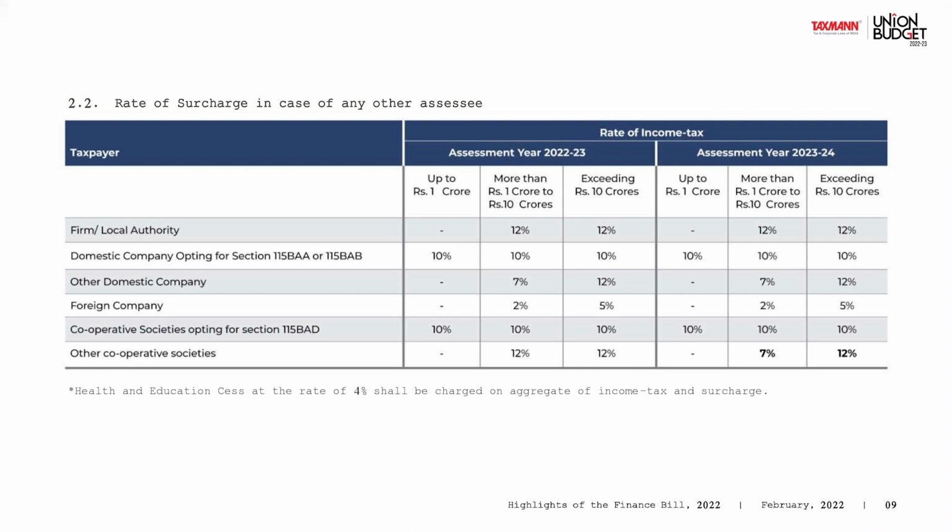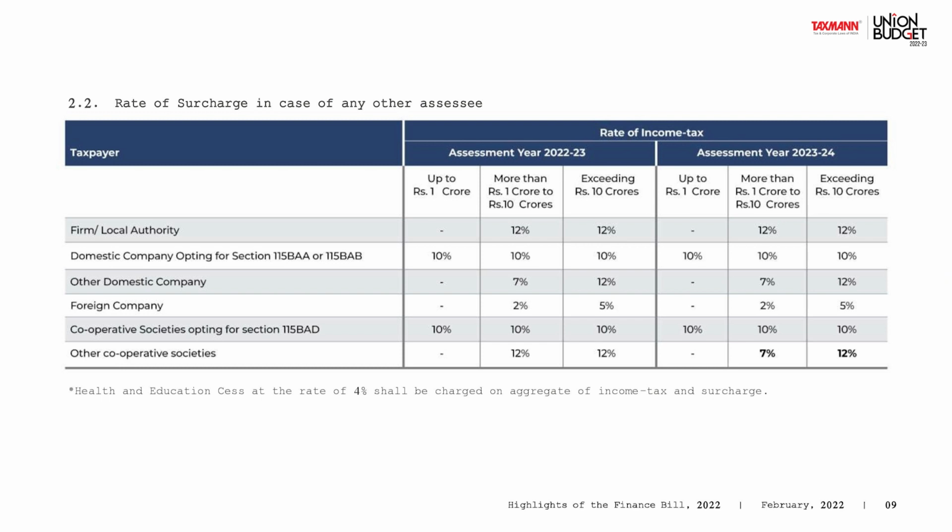Now, the rate of surcharge on those assessees who have flat rates and cooperative societies are as follows. Again, there has been no change in the rates. For local authority, where the tax rate is 30%, the surcharge rate is 12% only if your income is more than 1 crore.